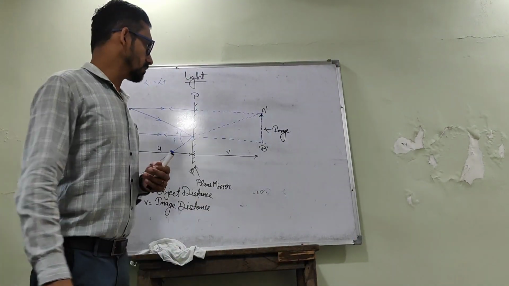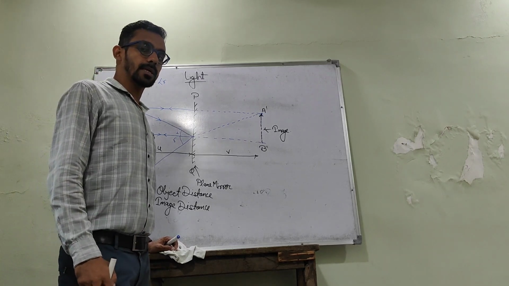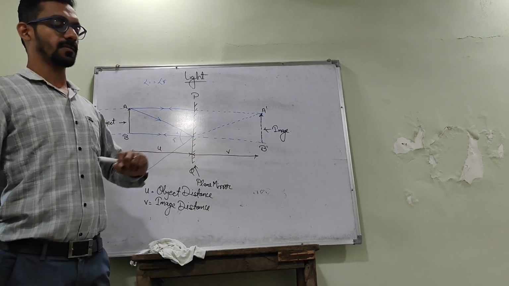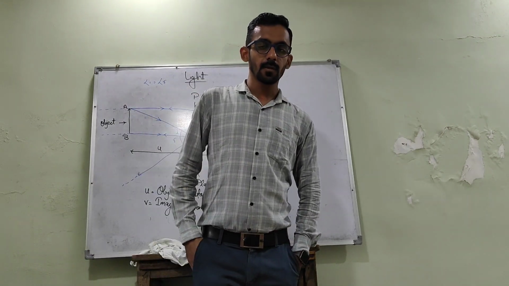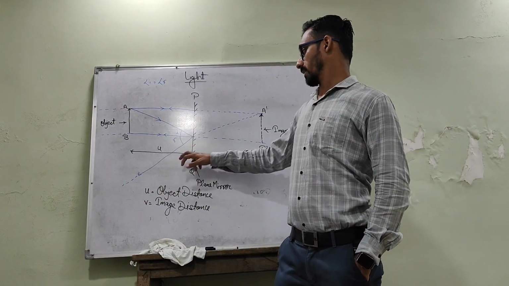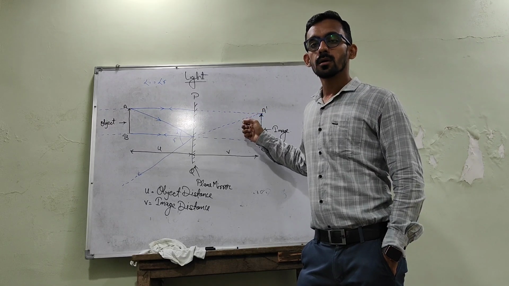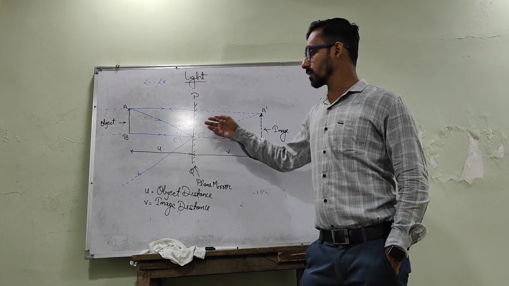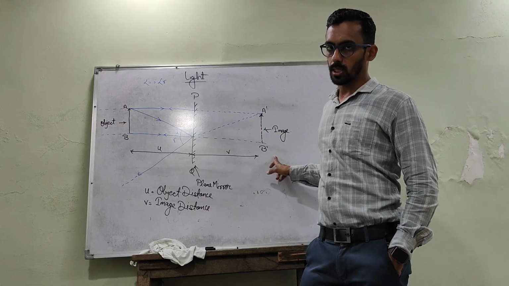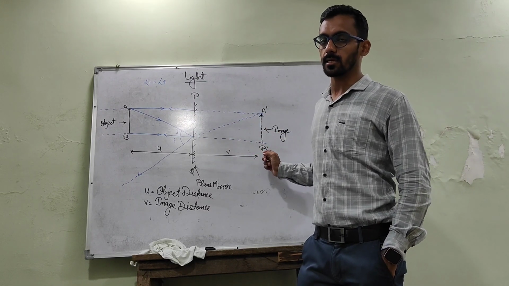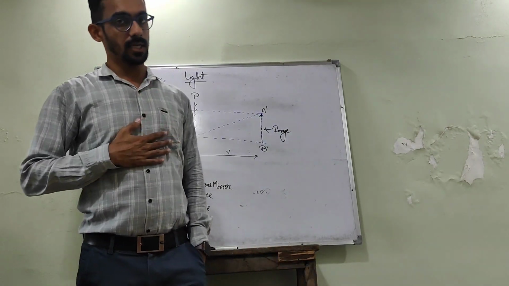So now students, we will go through the various properties of image formation through a plane mirror. See, first of all, as it is formed by the extended intersection of the reflected rays, it is known as a virtual image. What is the first property? That the image formed by a plane mirror is a virtual image.